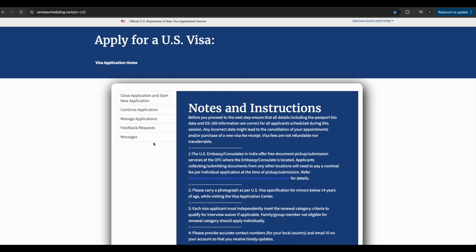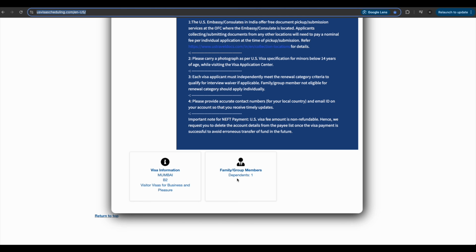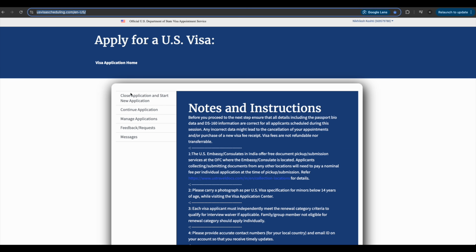Let's say you printed it out and went to the nearest bank. When you want to track the status of your application, you will log in to this website, and once logged in, you will see this particular form where you can see the dependent is 1 and my visa location would be Mumbai. You can see close application, start a new one, continue, manage, feedback, and message.